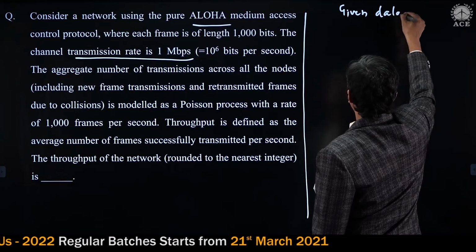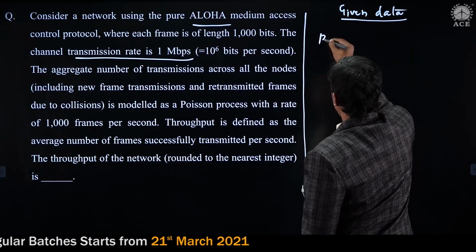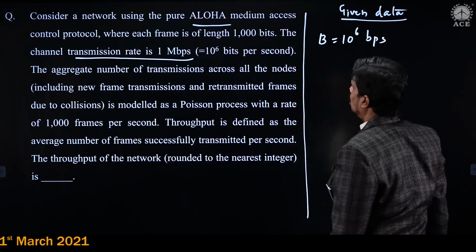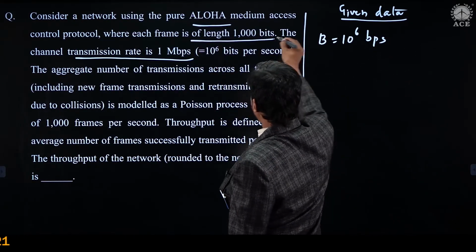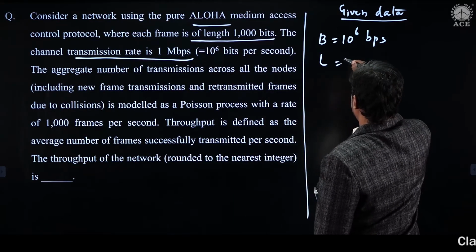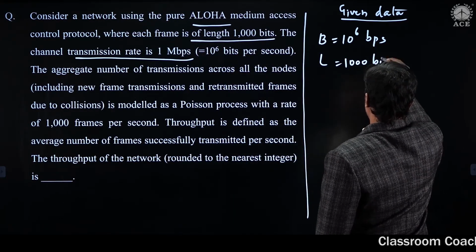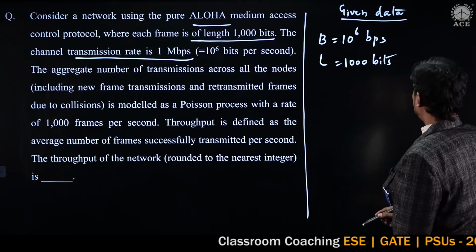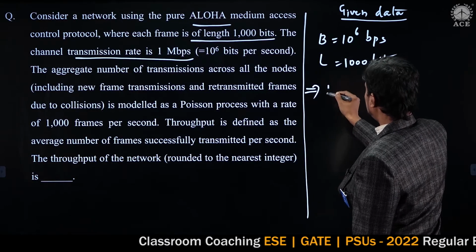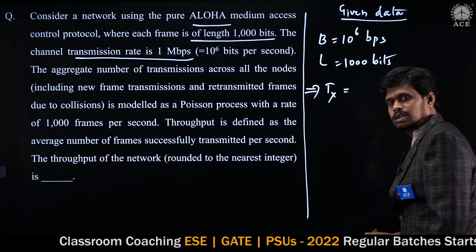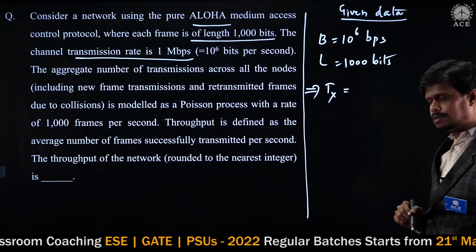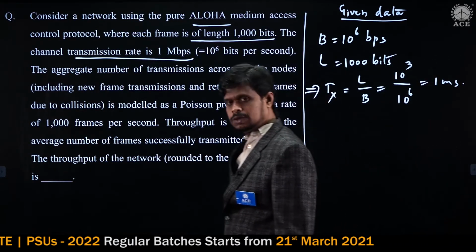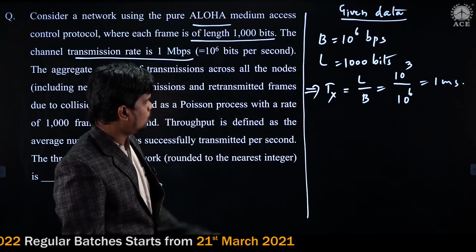So what is the given data we have? Bandwidth is given, which is 10 power 6 bits per second. And the frame size is also given, L is 1000 bits. From these two, what can I calculate? I can calculate Tx, the frame transmission time, which is 1 millisecond. So we are getting 1 millisecond as the transmission time of a frame.